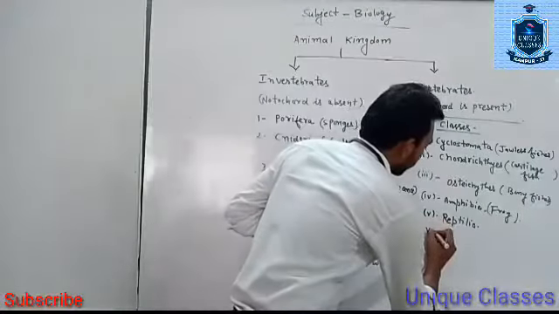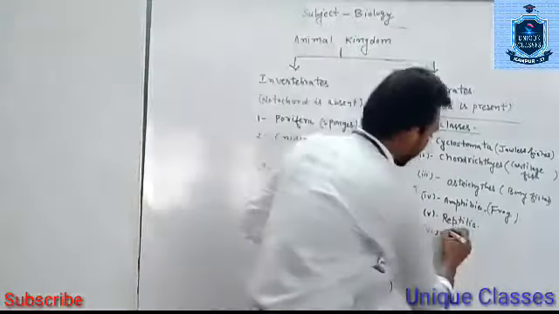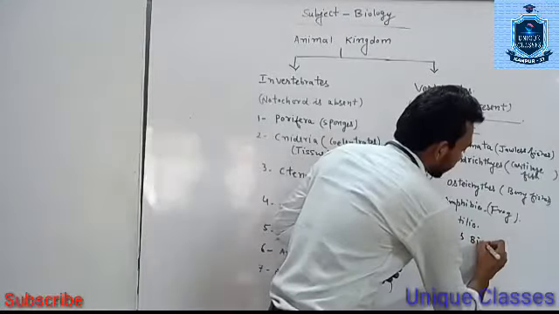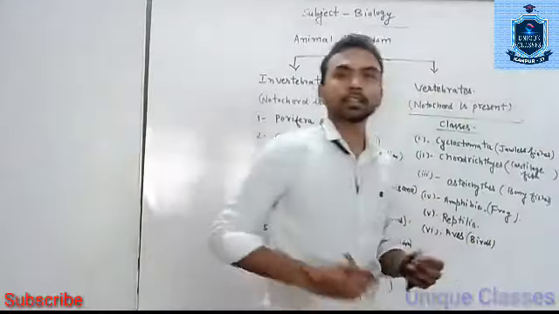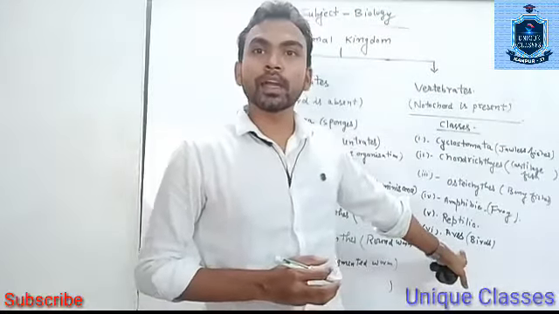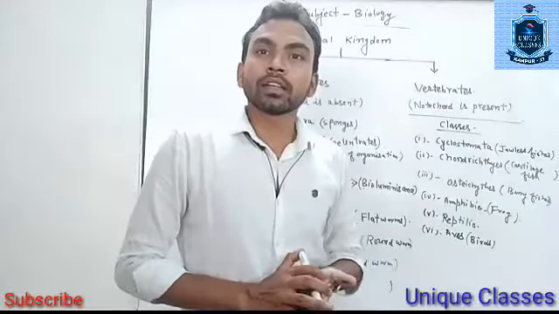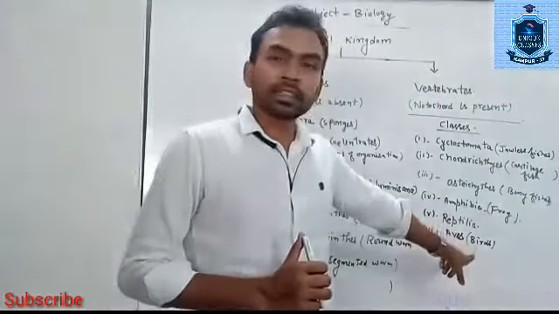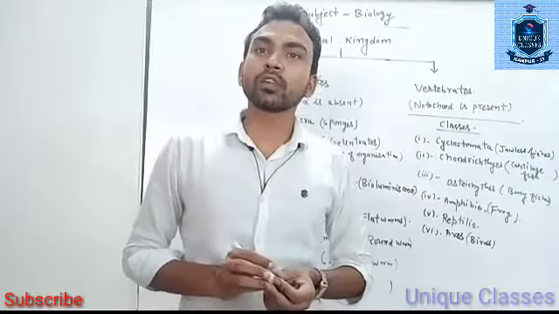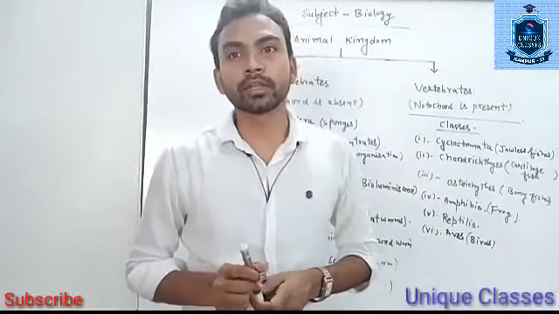And the sixth class is Aves. Aves includes birds. The study of birds is called ornithology, and the scientists who research birds are called ornithologists. The father of ornithology in India is Dr. Salim Ali.